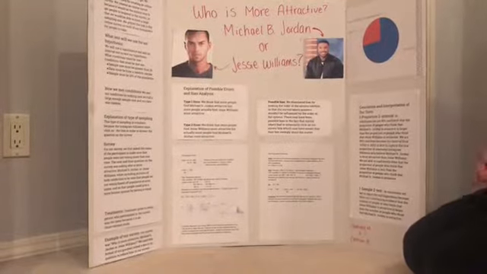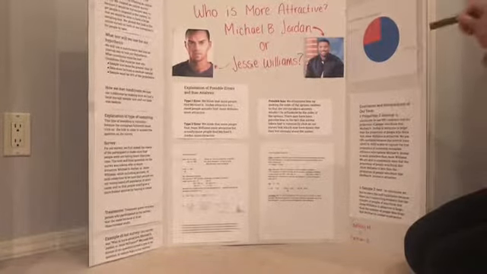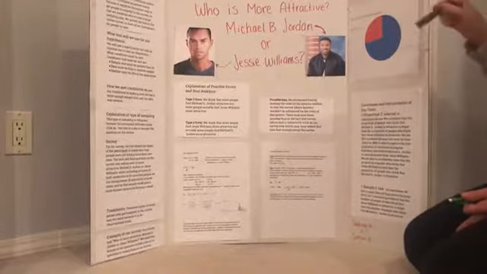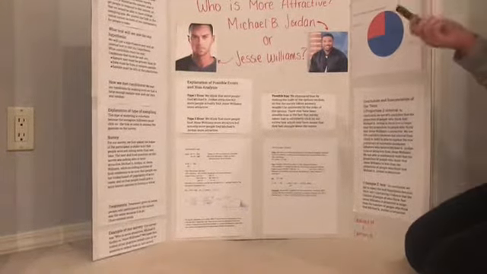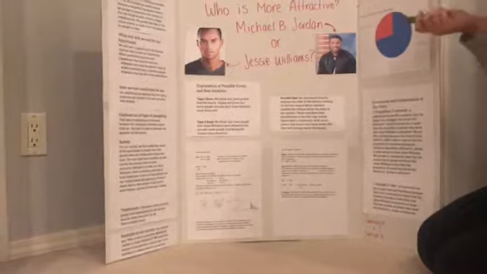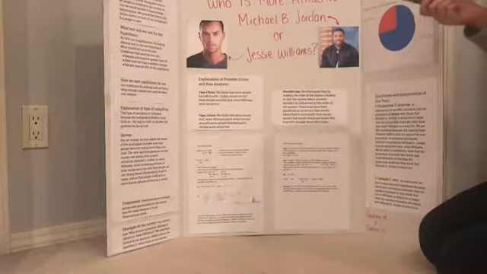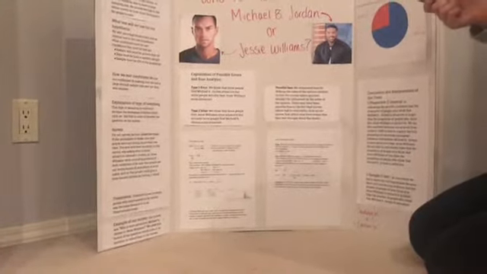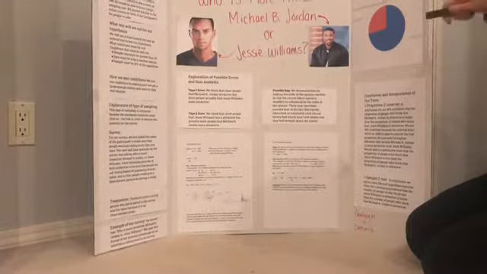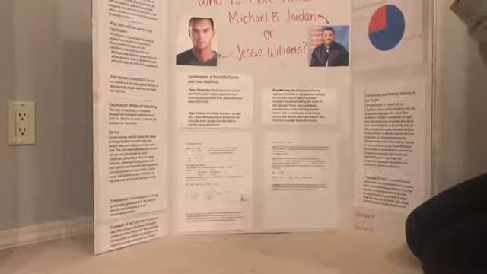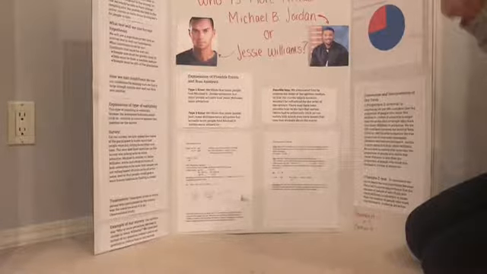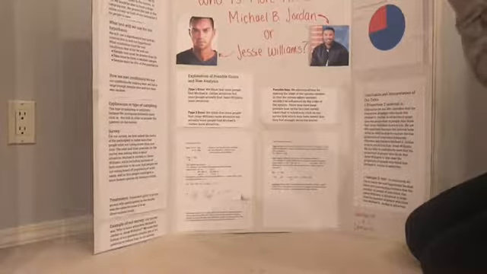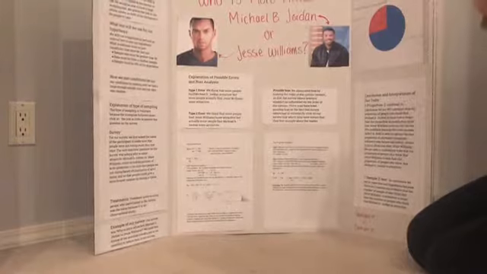And our survey question was worded, who is more attractive, Michael B. Jordan or Jesse Williams, rather than saying something like, is Michael B. Jordan more attractive than Jesse Williams? So we wanted it to be less biased. So we decided on a question that wasn't a yes or no question. And also, we designed our survey so that for every single person who took the survey, it was randomized whether Jesse Williams or Michael B. Jordan was first, so that they weren't more likely to choose just the first person who was on there, because it was random.